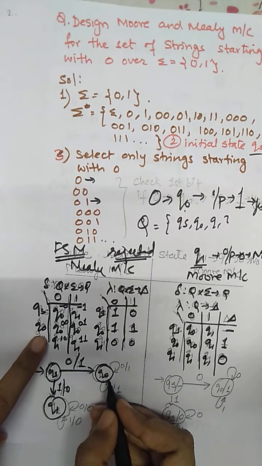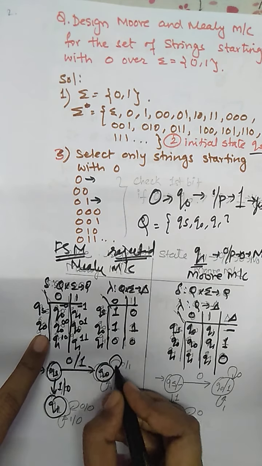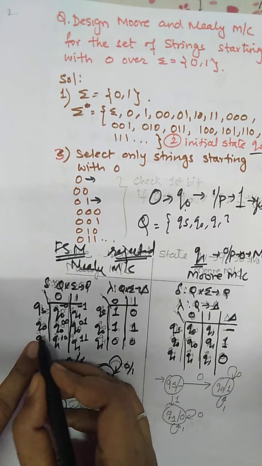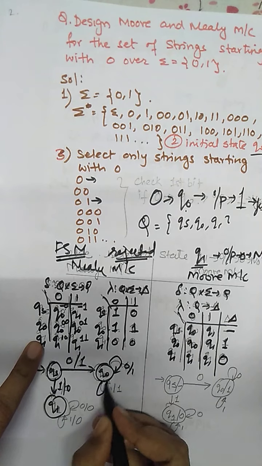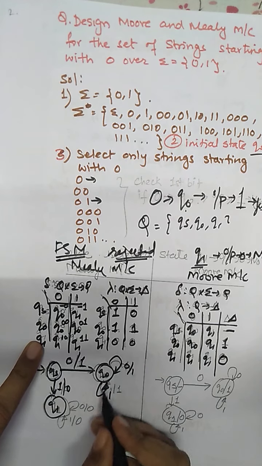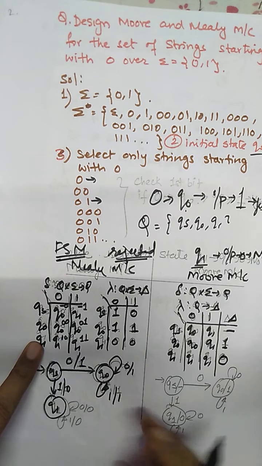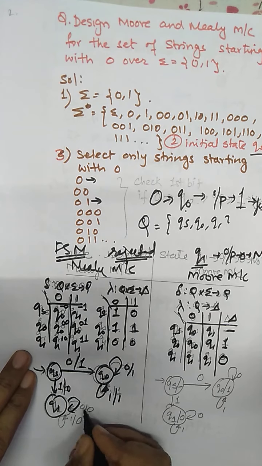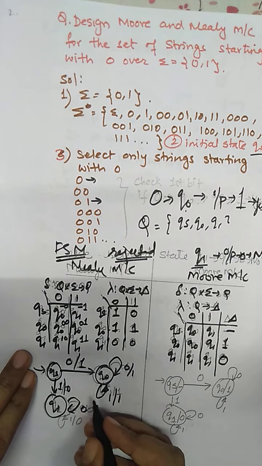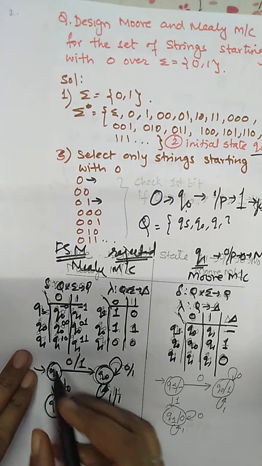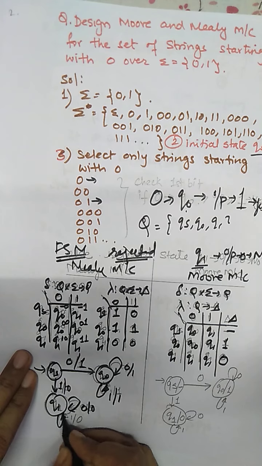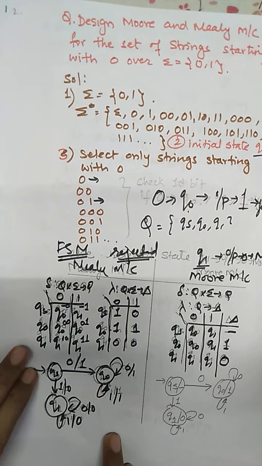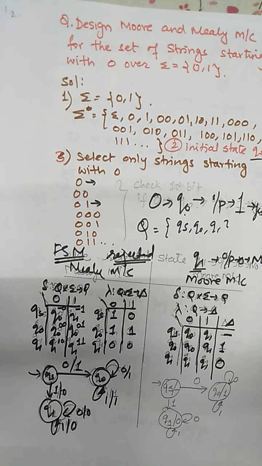Now Q0: Q0 on 0 goes to Q0, the output is 1. Q0 on 1 goes to Q0, the output is 1. Now Q1: Q1 on 0 goes to Q1, the output is 0. Q1 on 1 goes to Q1, the output is 0. So this is how we completed designing the Mealy machine.